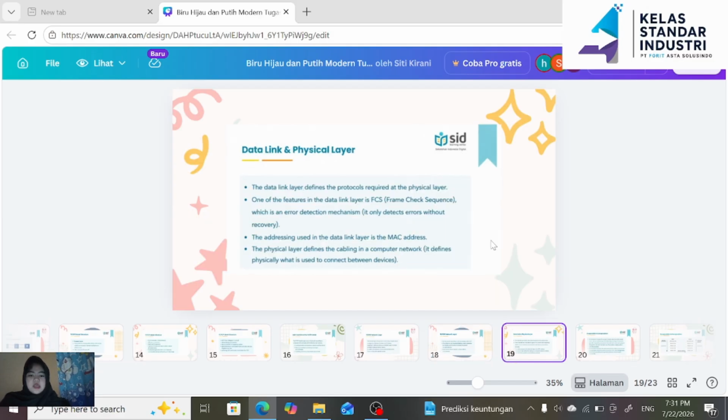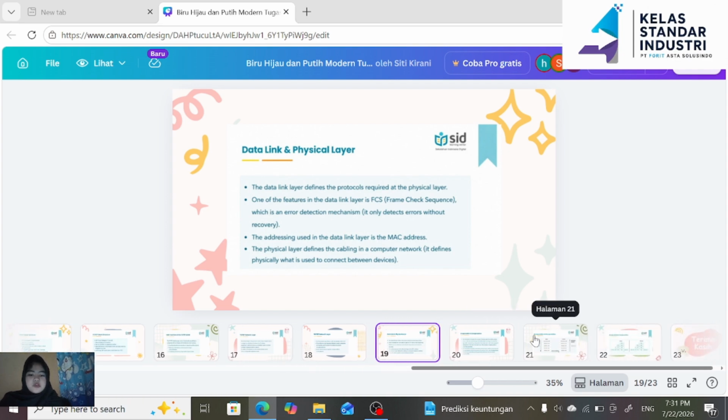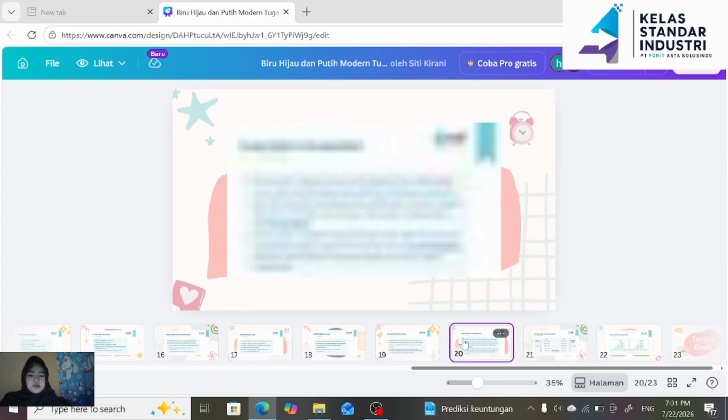Data link and physical layer. The data link layer defines the protocol required at the physical layer. One of the features in the data link layer is an error detection mechanism.